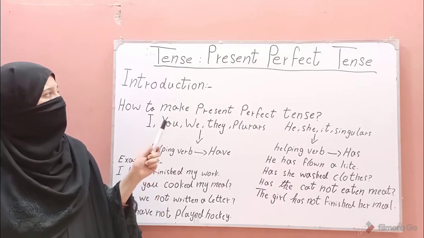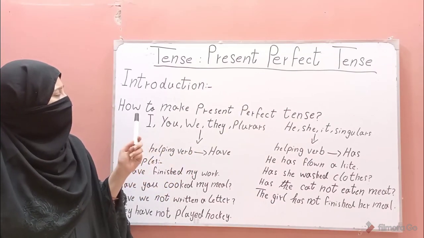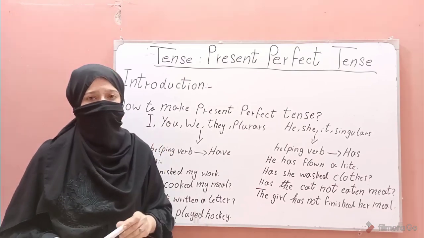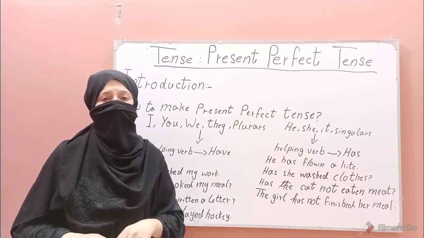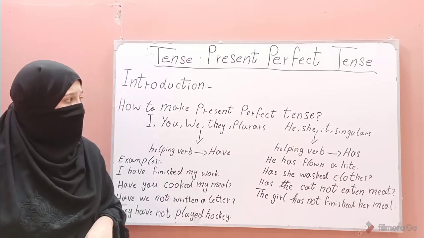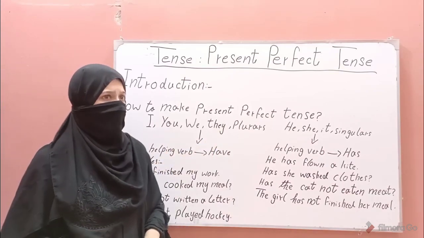Today I will give you the detailed description of present perfect tense. First of all, I must tell you the introduction of present perfect tense. In present perfect tense, the verb shows that the action mentioned is complete, perfect and finished at the time of speaking. Now the question arises: how to make present perfect tense?